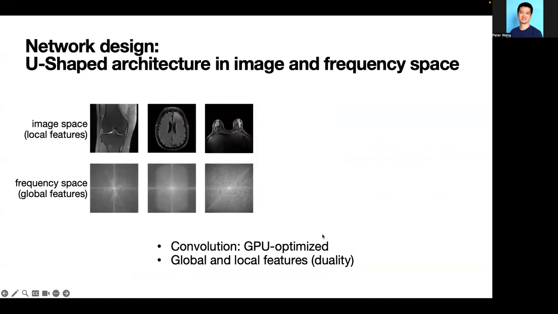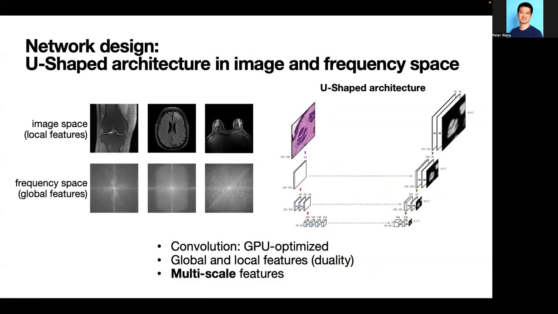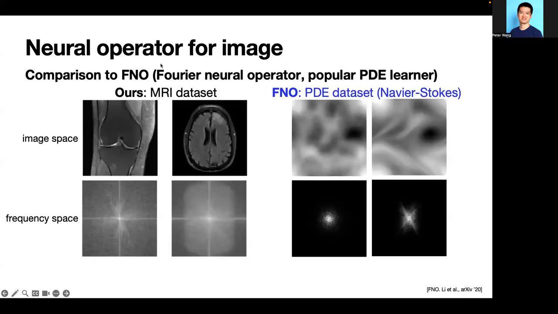The proposed convolutional neural operator is an efficient local integral operator, which is optimized for GPU computing. It is imposed in both image and frequency space, which is natural as MRI machine measurements are in frequency space. Due to the duality of the two spaces, we learn both global and local features. We also adopt the U-shaped architecture for the convolutional neural operator to capture multi-scale features by resizing input images and allow mid-size receptive fields.